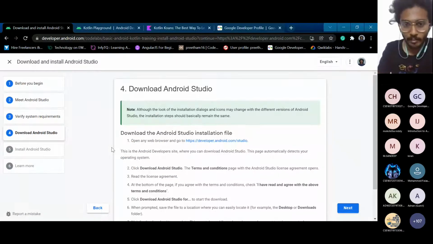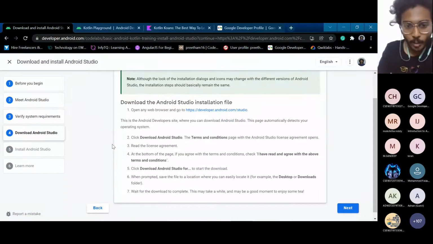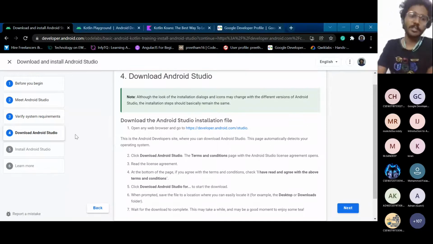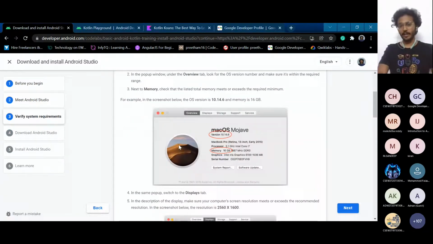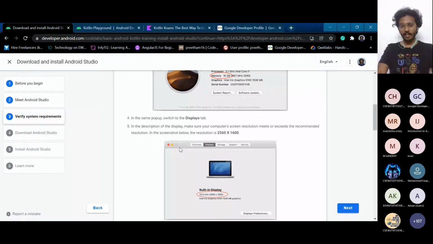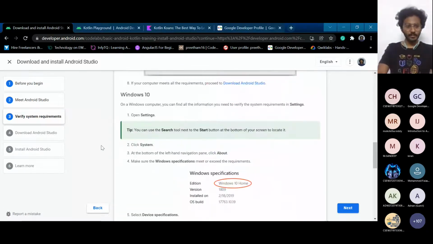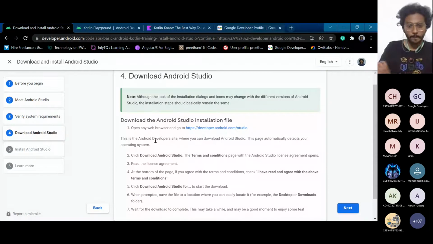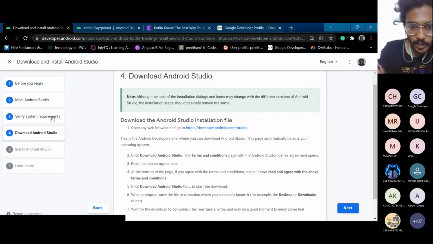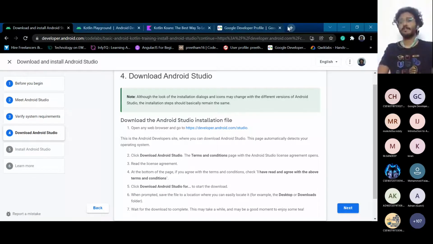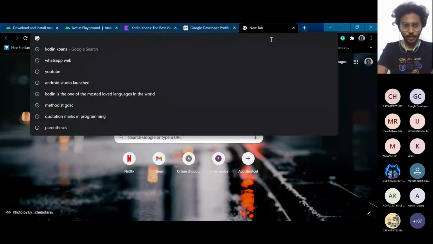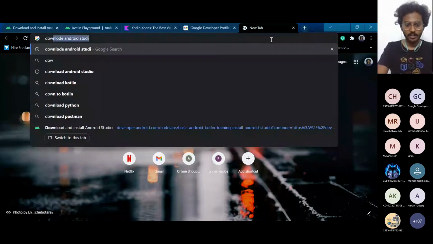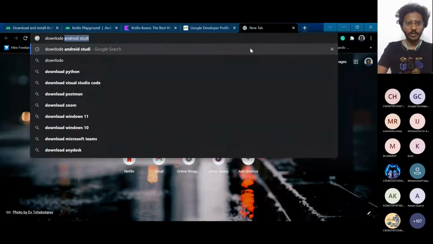Feel free to message on the group if you get any problems while installing Android Studio. Just check your system requirements. You see here that on Mac also they are developing Android applications. In order to download Android Studio, get to know your specifications and system requirements. Just as you always do to download anything onto your computer, just download Android Studio.